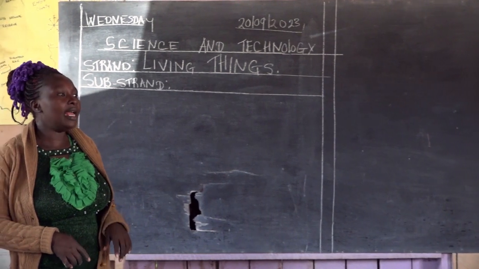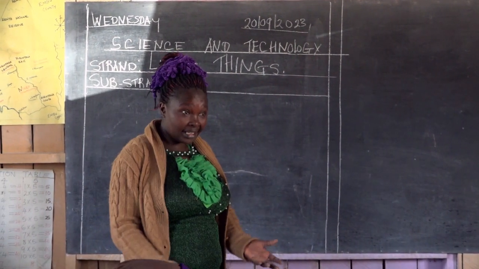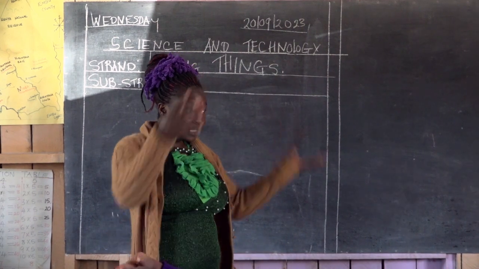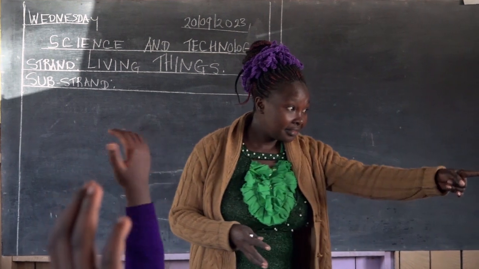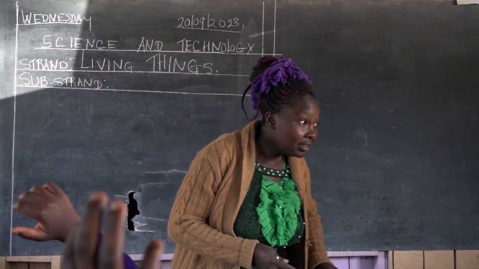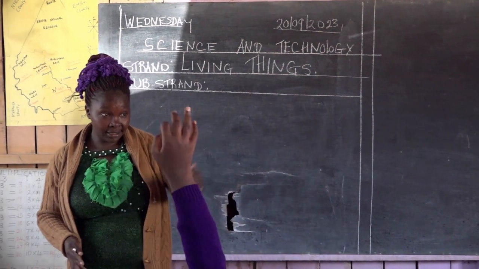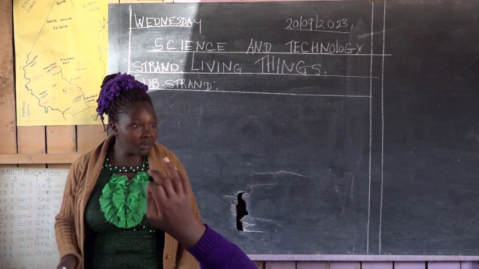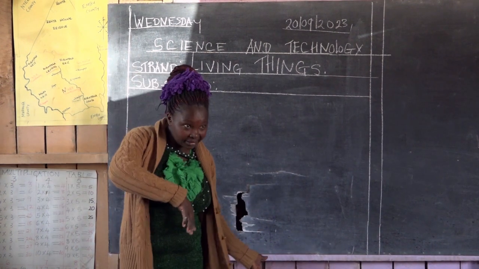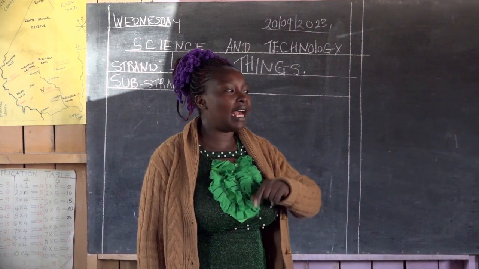So give me some of the other features that God created. Trees. Trees are also living because they are plants. Classrooms. Are classrooms living or non-living? Non-living. So that brings us now to the other thing.